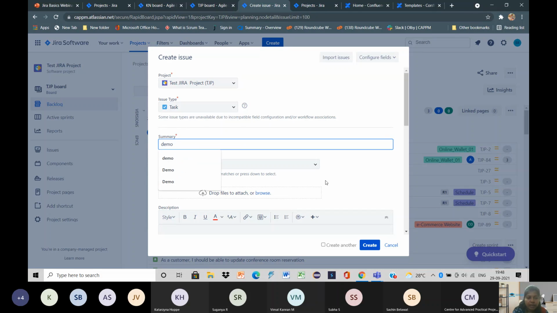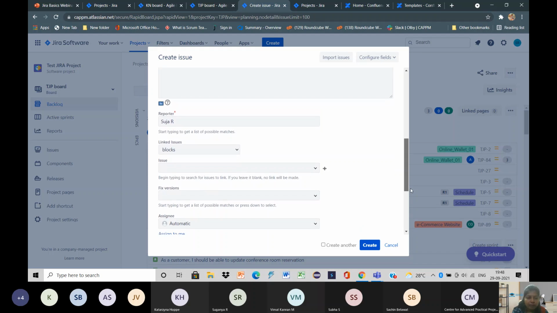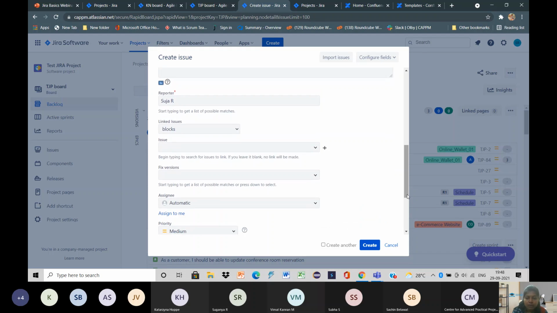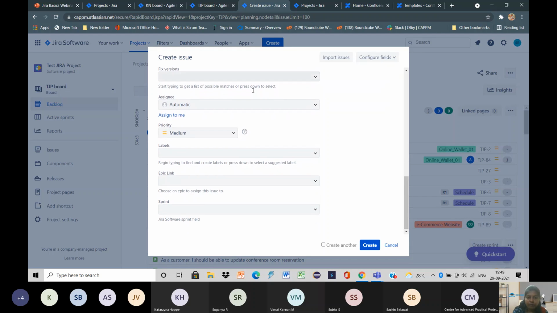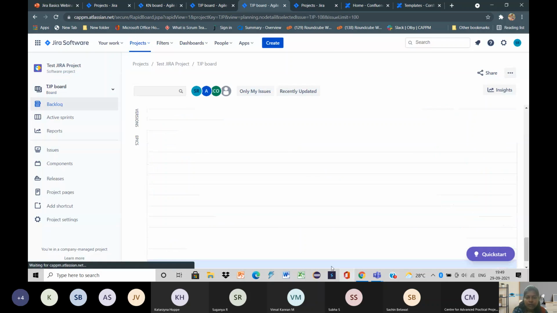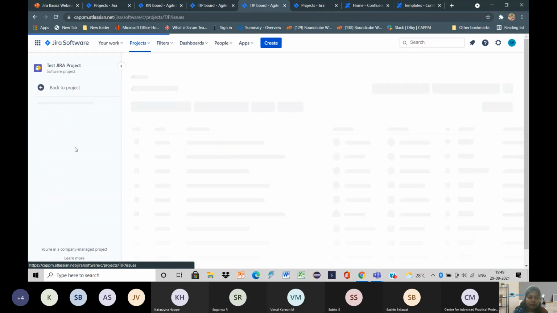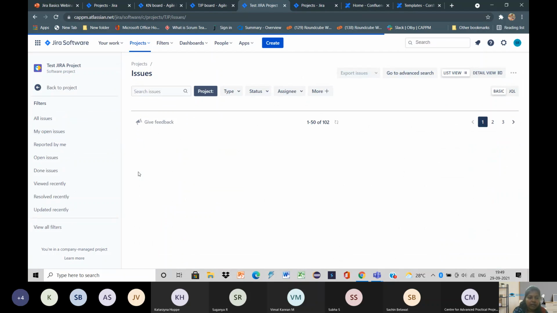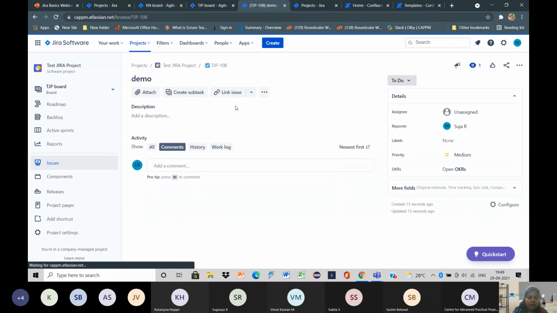So I will give a summary name and then I have to scroll down. We will see several options: who is the reporter, who is the assignee, and the priority that we need to give to this issue. Everything we have to select, and then finally click create. So this issue will be created successfully. This is how we create an issue. The issue we have created, we are able to see here. So this is how we create an epic.